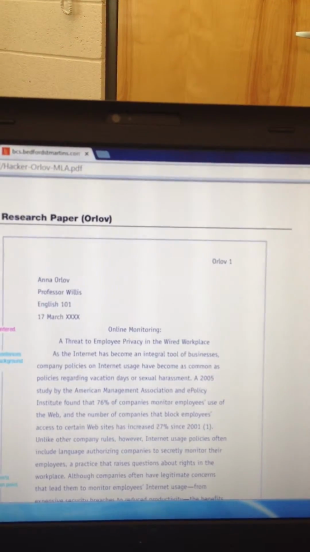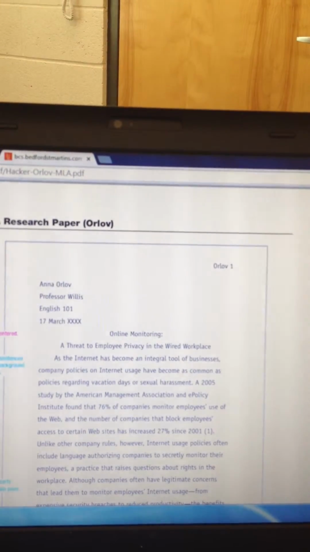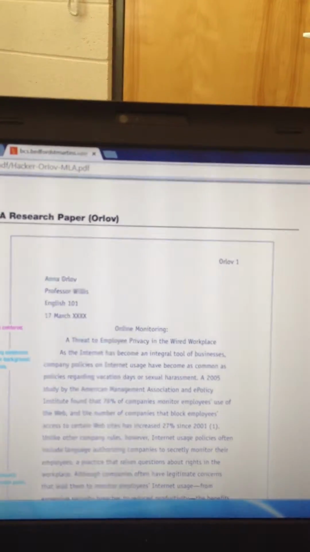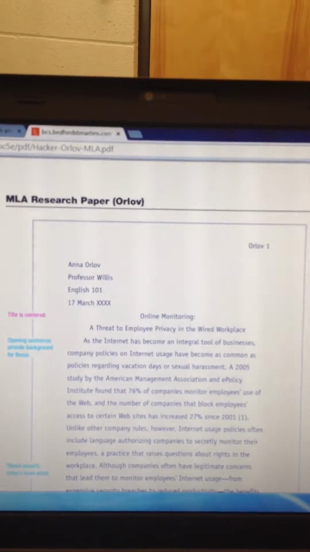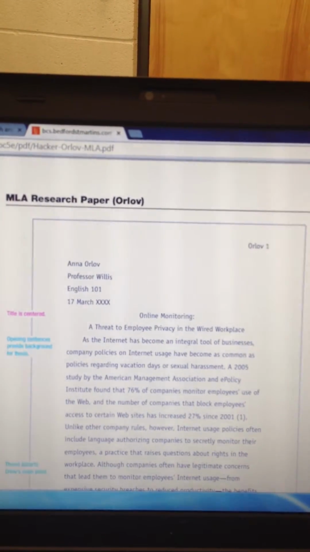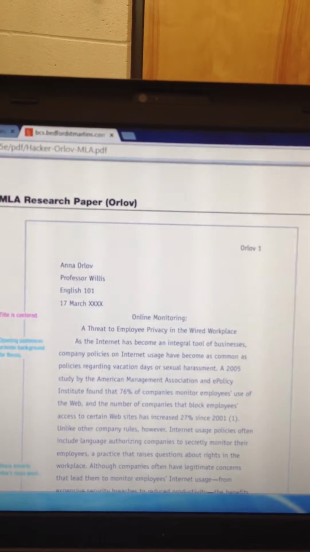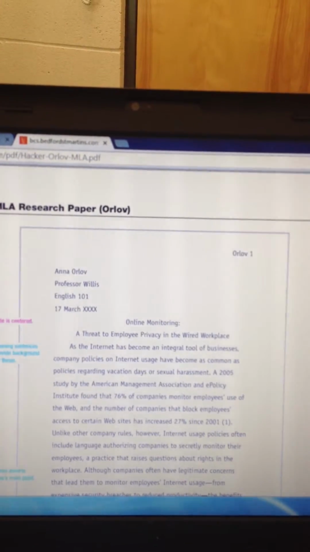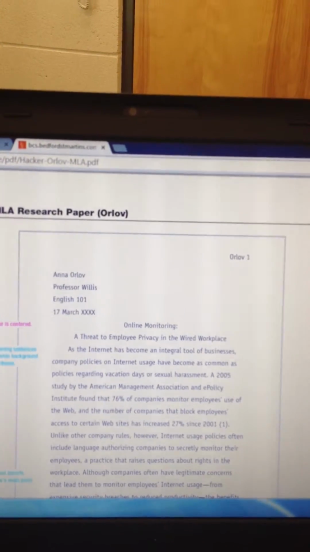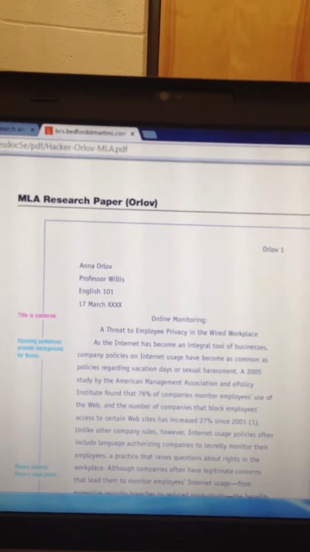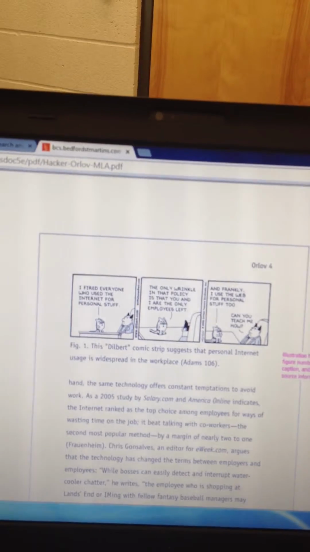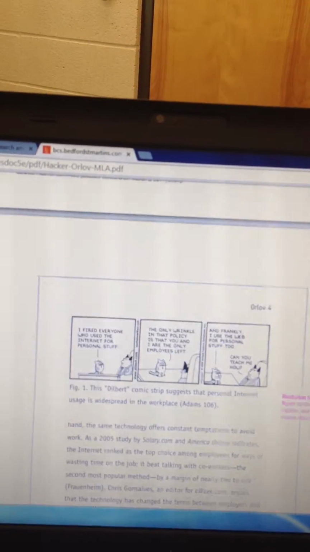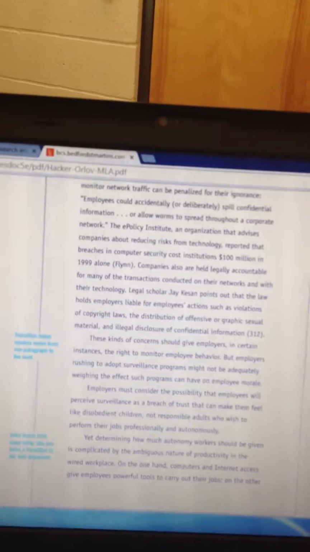I want you to note also the header on the upper left page. Here, your dates, some of you are still writing them wrong. You put the day, 1 space, the month, 1 space, and the year with no comma, okay? Some of you are having trouble citing your sources. I just want to show you how you do that.